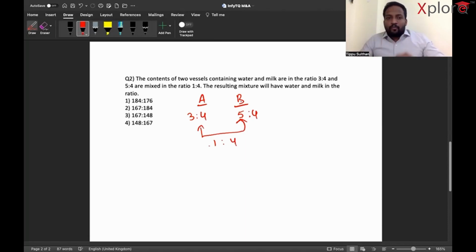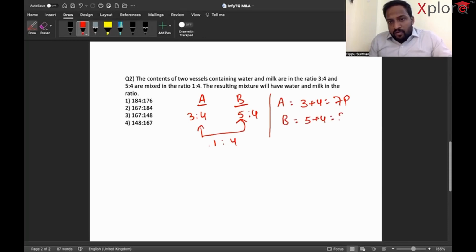For these types of questions, my dear friends, what you are supposed to do is, first, A: 3 plus 4, which is 7 parts. B: 5 plus 4, 9 parts. Sorry, it's not 5 into 4, pardon me. So take the LCM of 7 and 9. LCM of 7, 9 is 63. So I'm assuming it has a total of 63 liters.